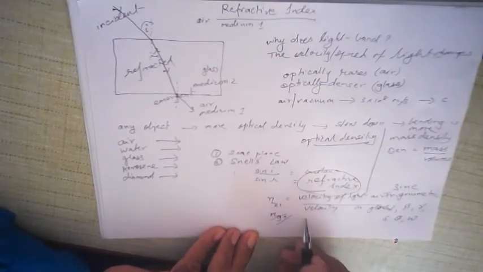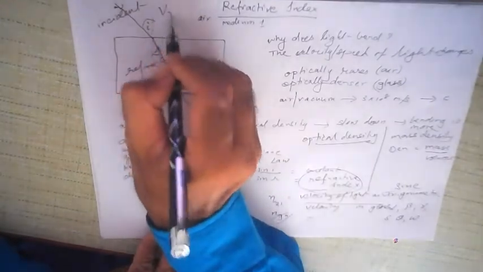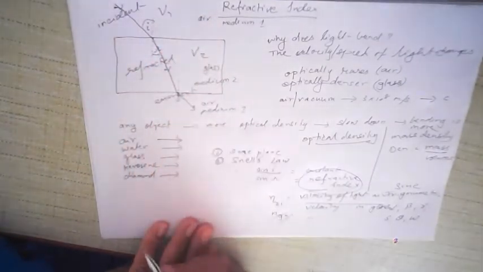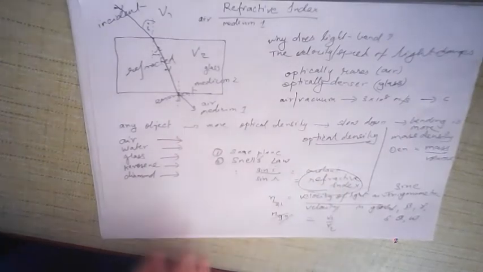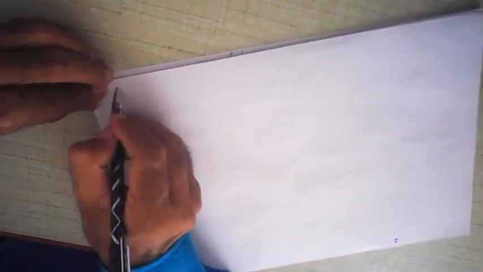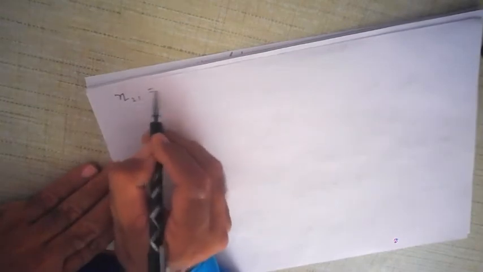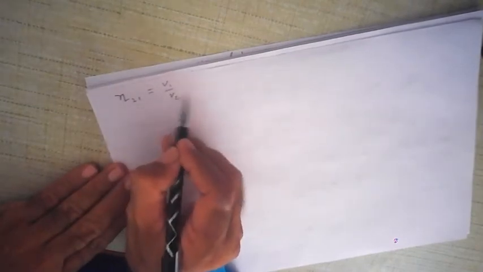Let us suppose the velocity in air is v1 and the velocity in glass is v2. So therefore this is v1 upon v2. So what is refractive index? Refractive index is written as n. n21 is equal to v1 upon v2.